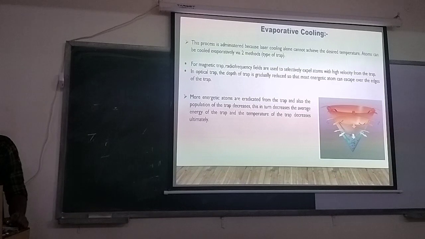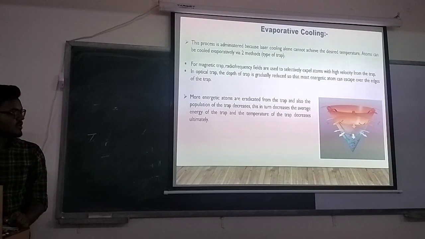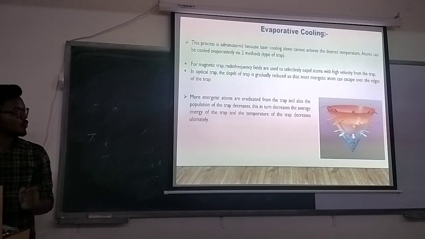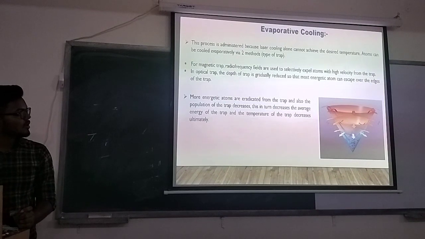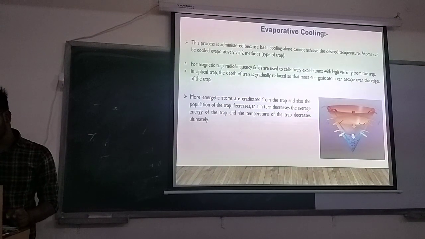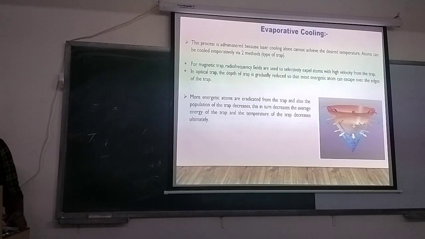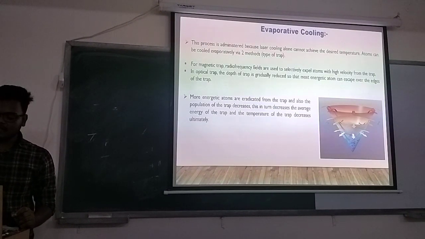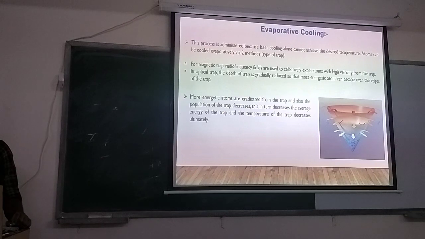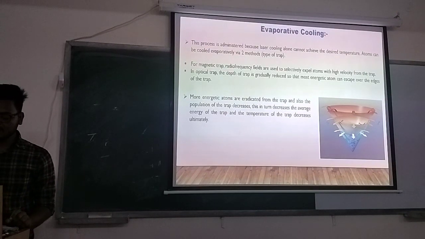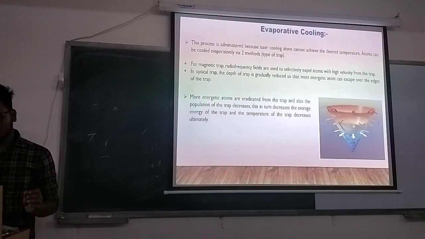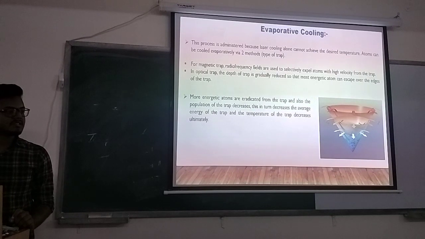In an optical trap, the depth of the trap is gradually reduced so that the most energetic atoms can escape the edges of the trap. The figure shown here is the optical trap. So here more energetic atoms are eradicated from the trap, and also the population of the trap decreases, which in turn decreases the energy of the trap, and the temperature of the trap decreases ultimately.